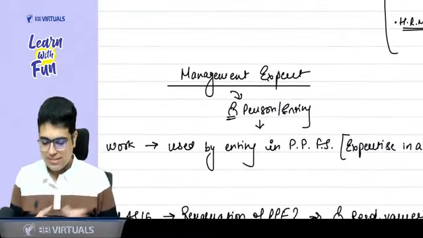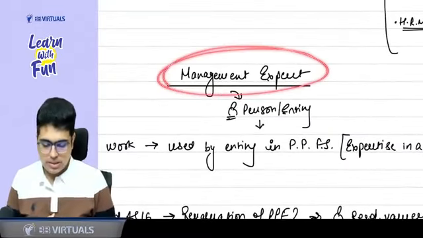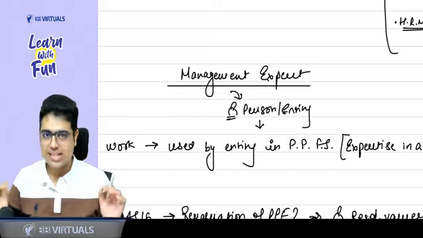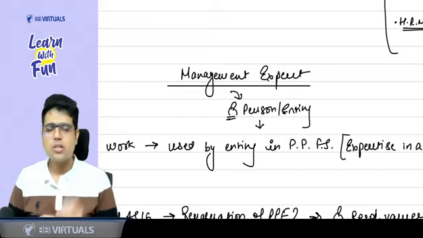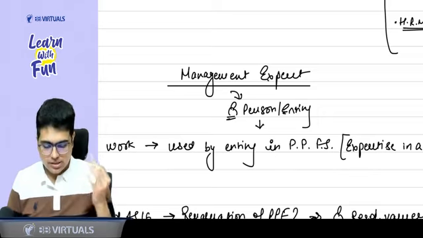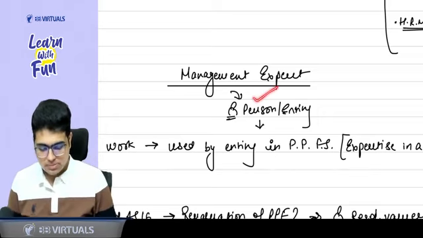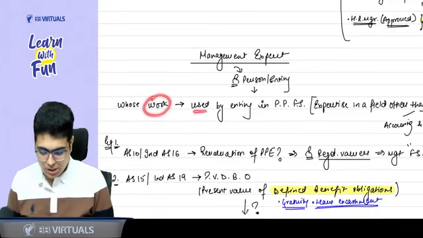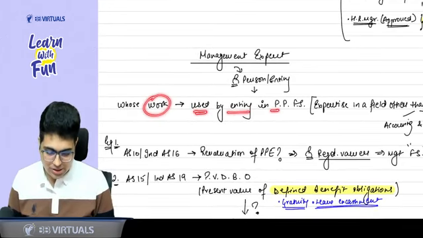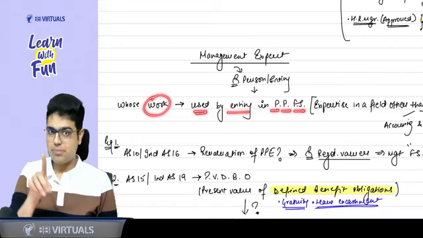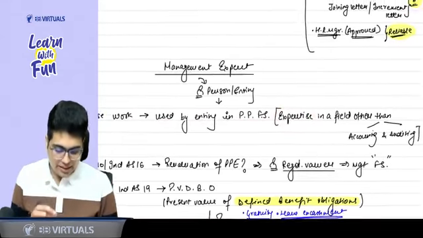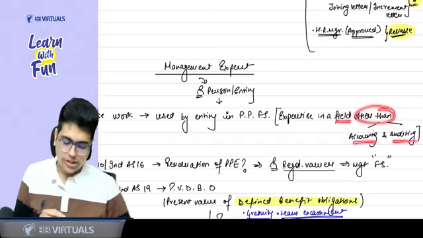Now, sir, at CA final level, the major focus is on management expert. Now, the question comes, who is a management expert? You can say a management expert is a person or an entity whose work has been used by the entity in preparation and presentation of financial statements, plus whose expertise is in a field other than accounting and auditing.